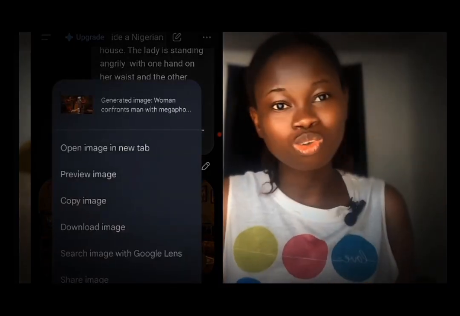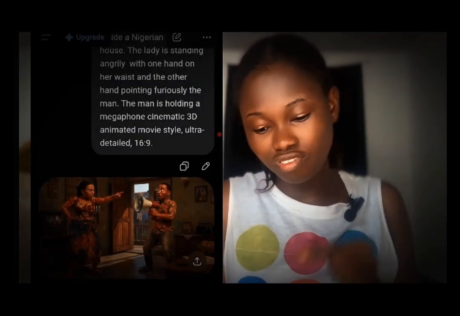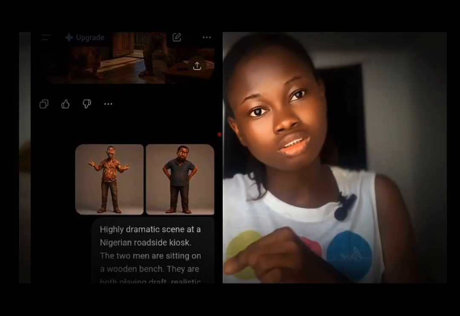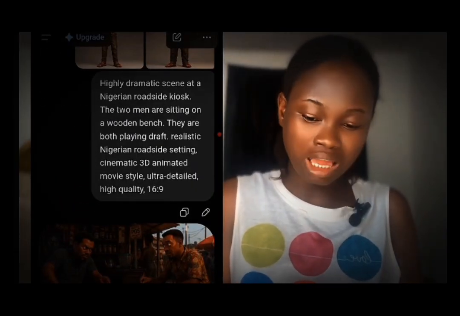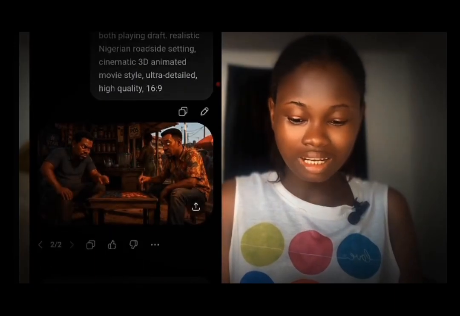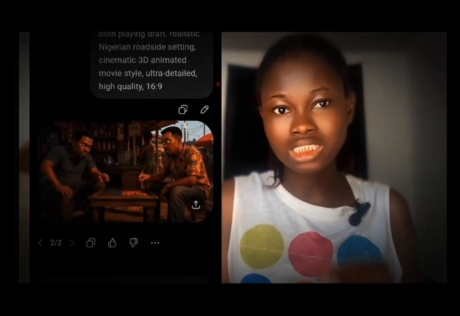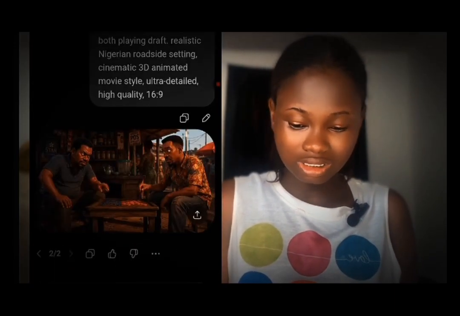All right, and also do the same thing to get the scene of Emeka and Shuka as the kiosk. Okay, this is the same thing I did. I brought the two images out, as you can see, and then I put that prompt that ChatGPT gave to me, and then it gave me this scene. Do you understand?